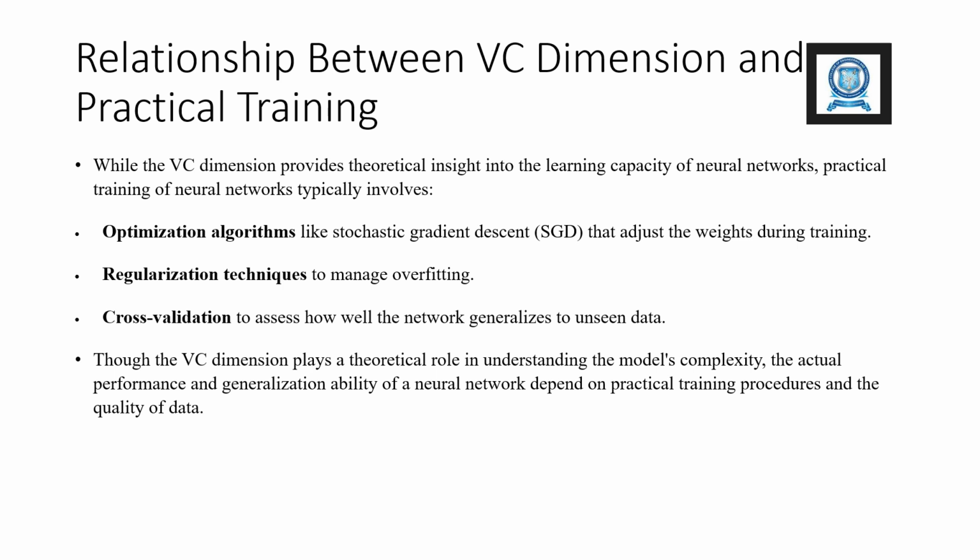Though the VC dimension plays a theoretical role in understanding the model's complexity, the actual performance and generalization ability of a neural network depend on practical training procedures and the quality of data.